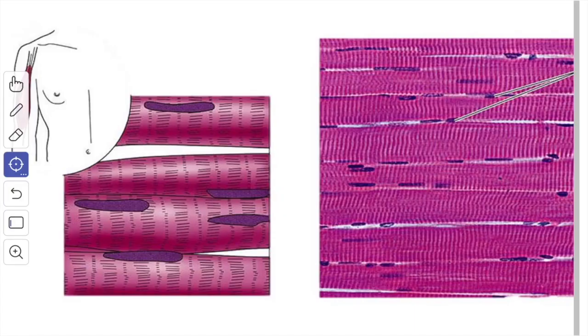In this video, we'll study the histology of the muscular tissue. The muscle tissue is composed predominantly of cells that are specialized to shorten in length by contraction. This contraction results in movement. It is in this way that virtually all movements within the body or of the body in relation to the